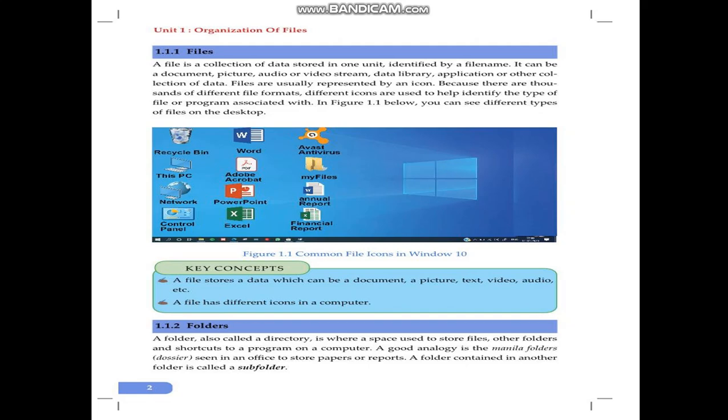The key concept. A file stores data which can be a document, a picture, text, video, audio, and it can be animation. A file has different icons on a computer. When you say file, it's a collection of data stored in one unit and it has its own icon.